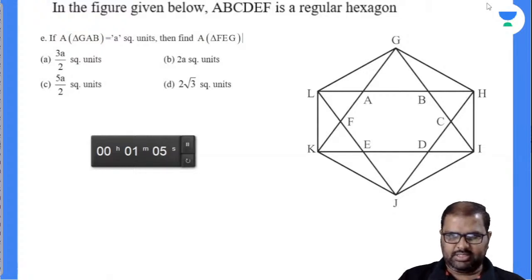The answer for this: if area of triangle GAB is A square units, then find FEG area, it seems. Okay, fine.